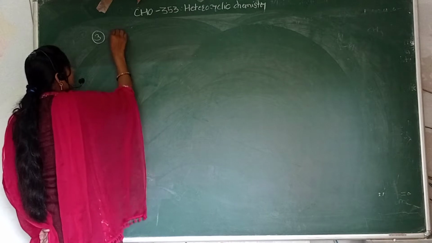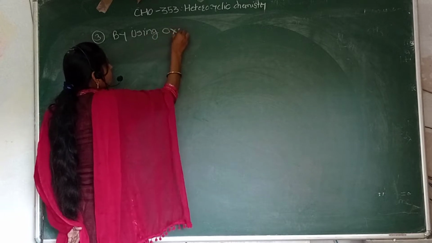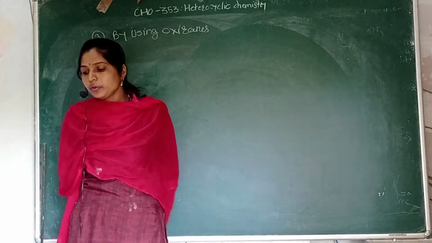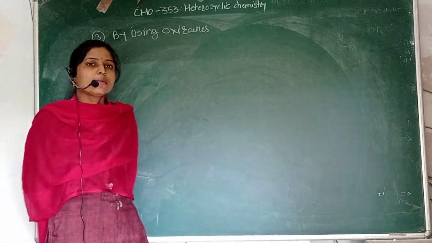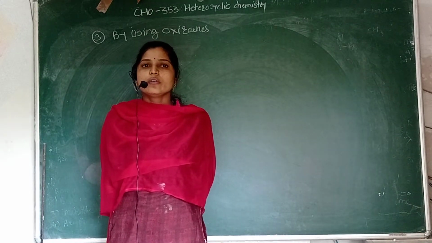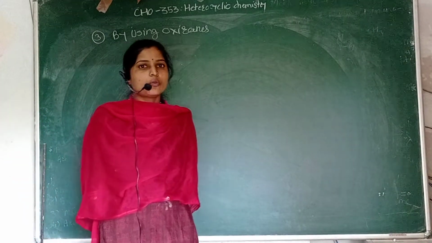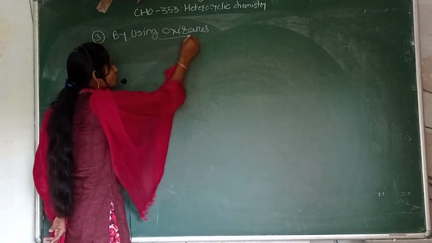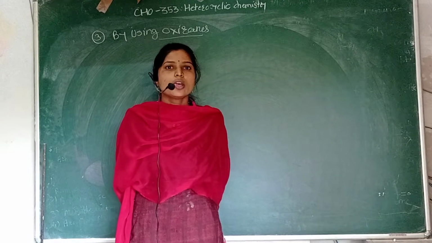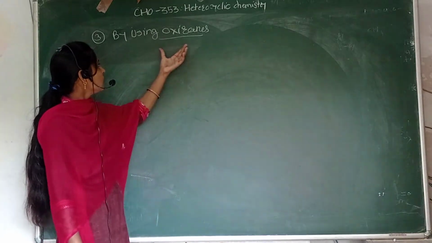Synthesis by using oxirane, we will form the aziridine derivative. So oxirane can react with iminophosphorane at 140 degrees Celsius. We will get the aziridine derivative in presence of moisture and absence of solvent. So by using oxirane we find the aziridine ring. Aziridine synthesis two we have already discussed, then the third one is synthesis by using the oxirane.